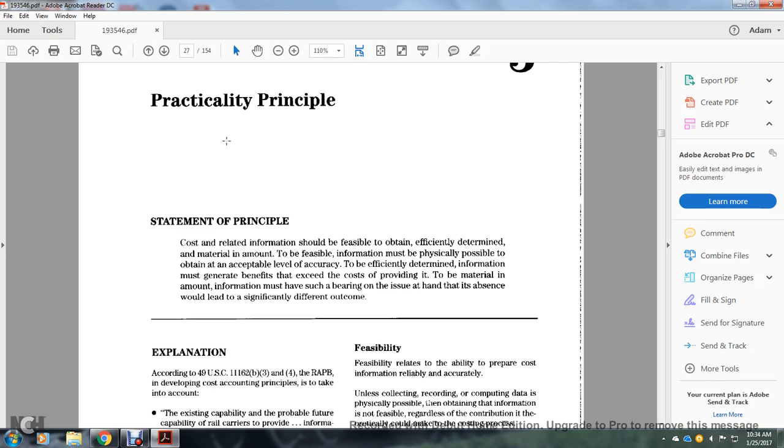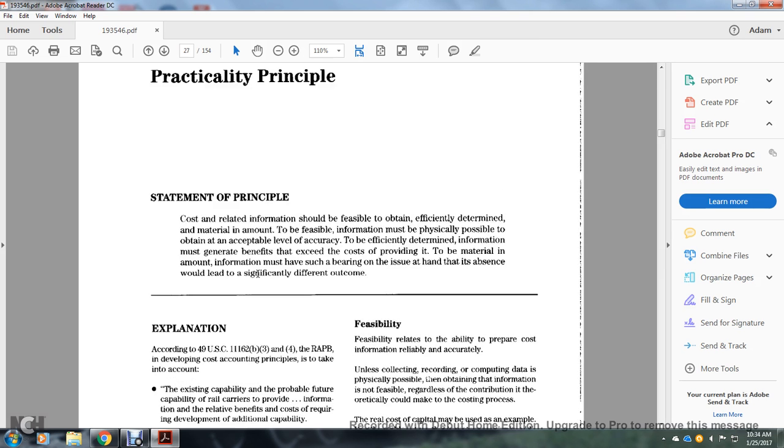Information must be physically possible to obtain, with an acceptable level of accuracy that can be efficiently determined. The benefits must exceed the cost of providing the information, and the amount must be material: the information must have such a bearing on the issue that its absence would lead to a significantly different outcome.